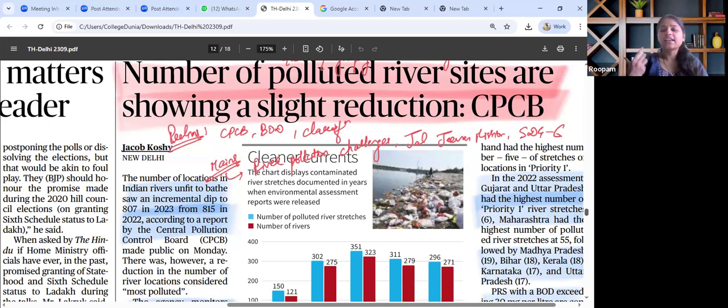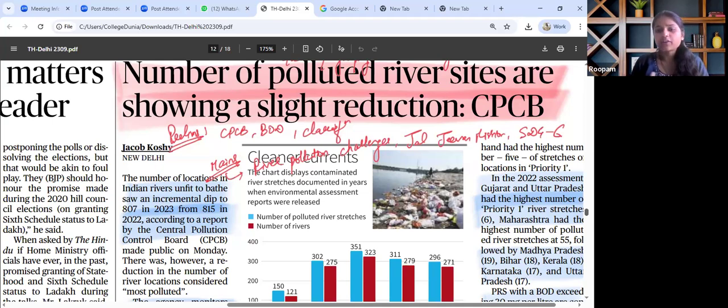Afterwards, the theme discussed in this particular article primarily talks about a slight decline in polluted river stretches, which in the prior NITI Aayog's report were in a very bad state. So even after achieving this particular milestone, there is a concern with regard to it, that is BOD, biological oxygen demand. It is still critical in these river systems.